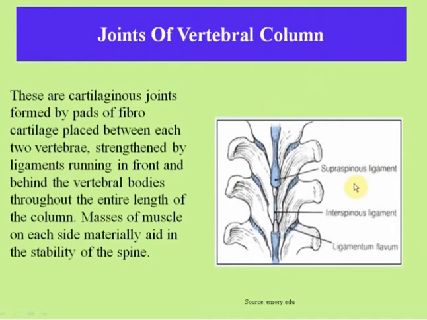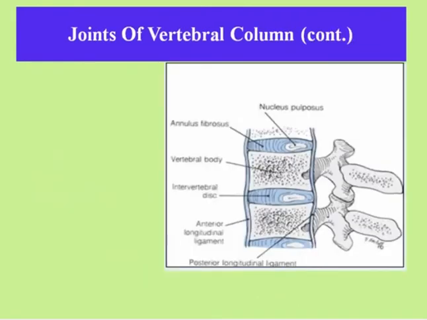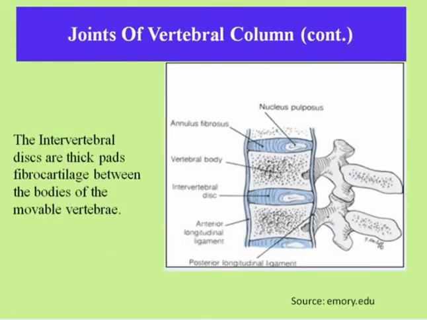These are the cartilaginous joints formed by the pads of fibrocartilage placed between each two vertebrae and strengthened by ligaments like the supraspinous ligament, interspinous ligament and ligamentum flavum. So joints involve the bony parts of the body. Actually, joints are points of contact between bones or between bones and cartilages. See, the intervertebral discs are thick pads of fibrocartilage between the bodies of the movable vertebrae.